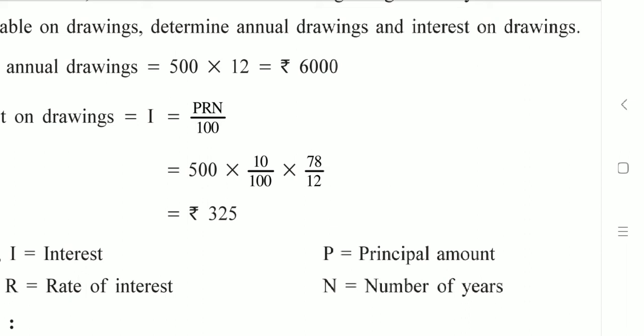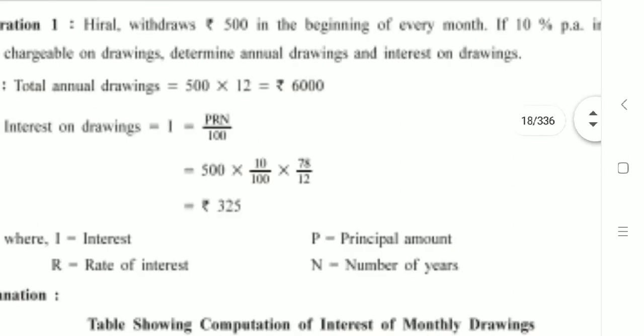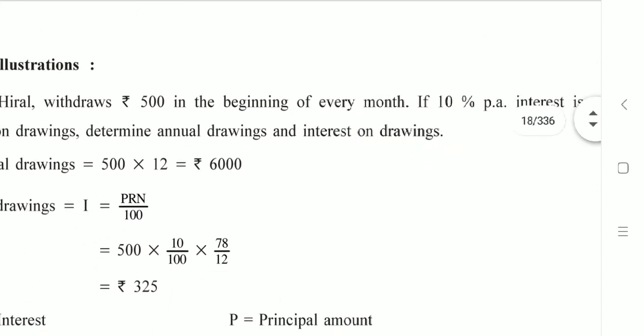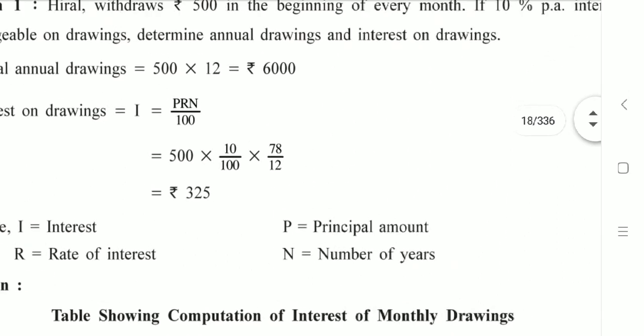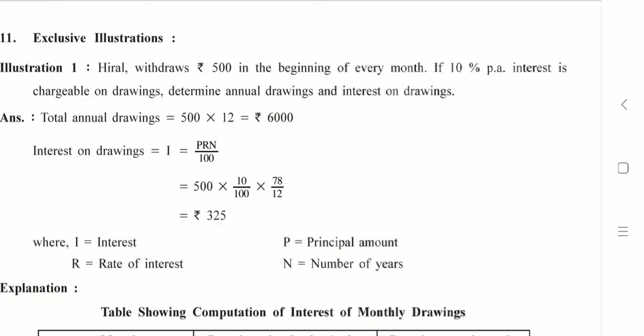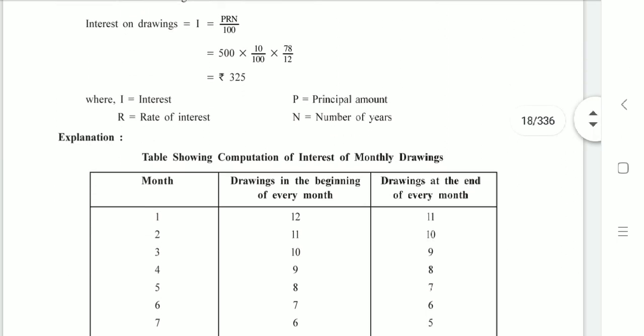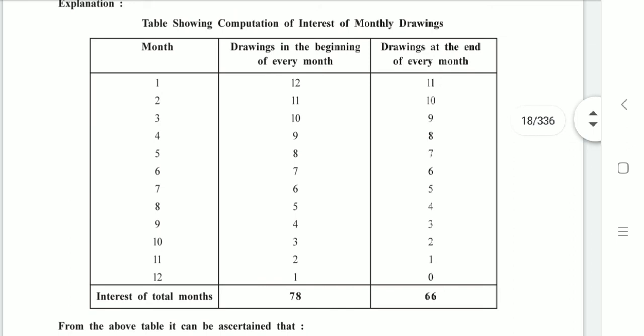So what is the principal amount withdrawn by Hiral? It is 500, of course. What is the rate of interest? It is 10% per annum. They've presented here, so it is 10 by 100. And number of years, if you'll understand, it is taken as 78 by 12. Now the twist is here. Why have they considered 78 by 12? The explanation is given below. It is really interesting to understand. You can see the table below.